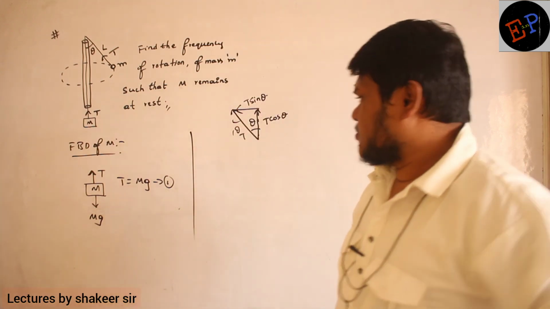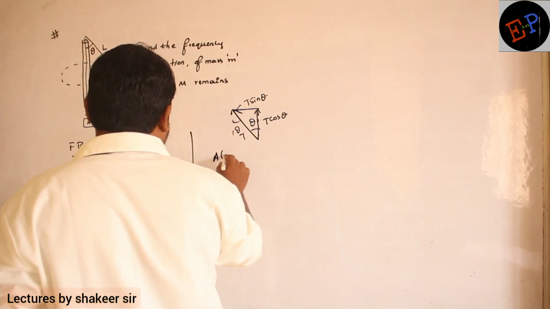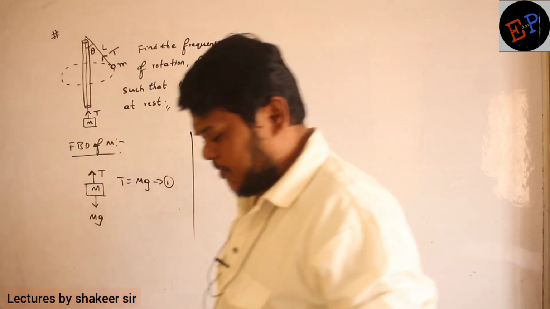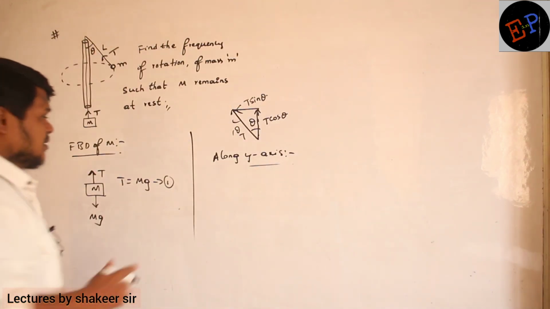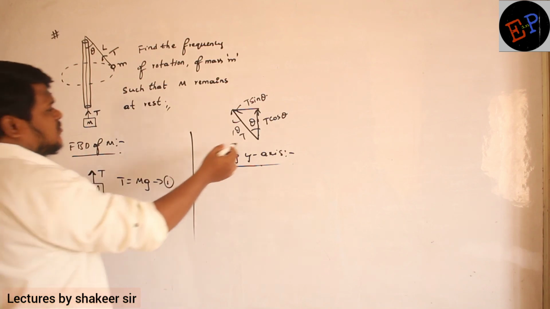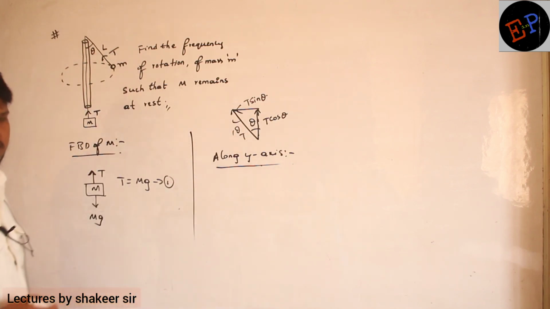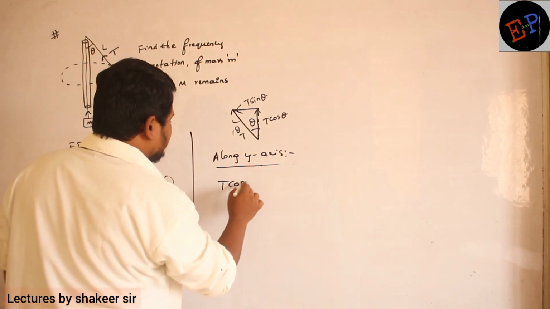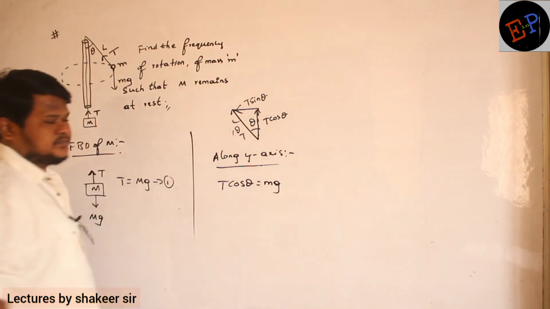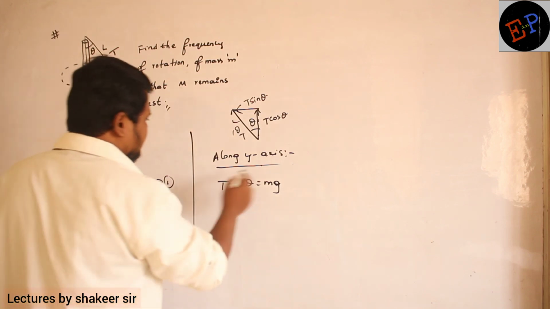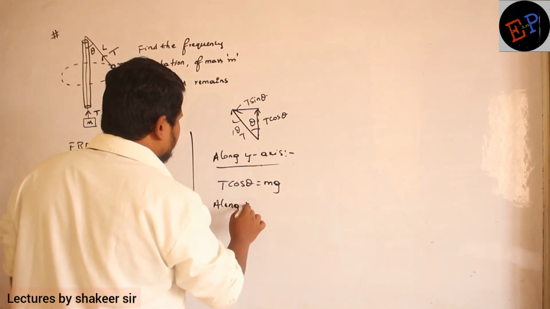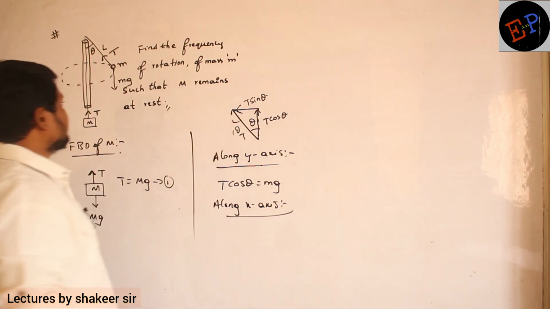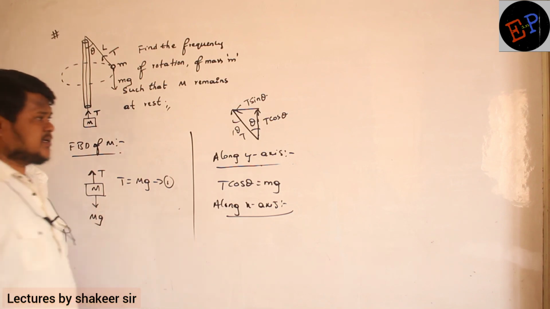That's all. So what are the forces which are acting along the y-axis? Along the y-axis, one is T cos theta, and the weight of this small mass, mg, is acting downwards. So definitely I can say T cos theta is balanced by mg. And what are the forces which are acting along the x-axis? T sin theta. Any other force? No other force, only T sin theta is acting.